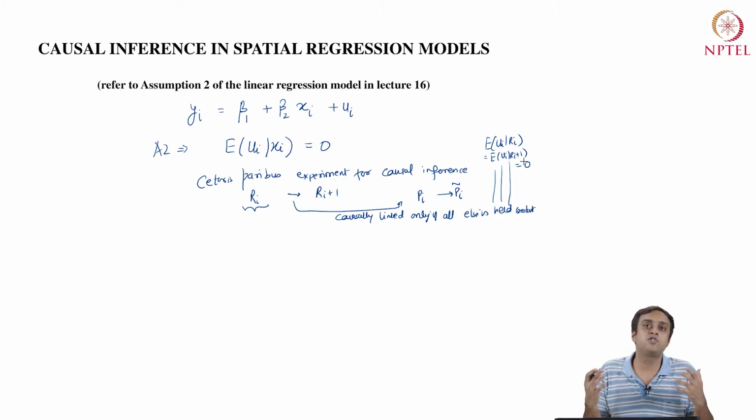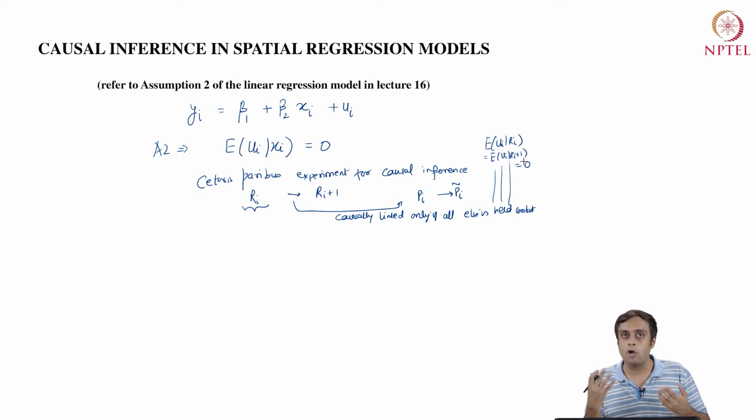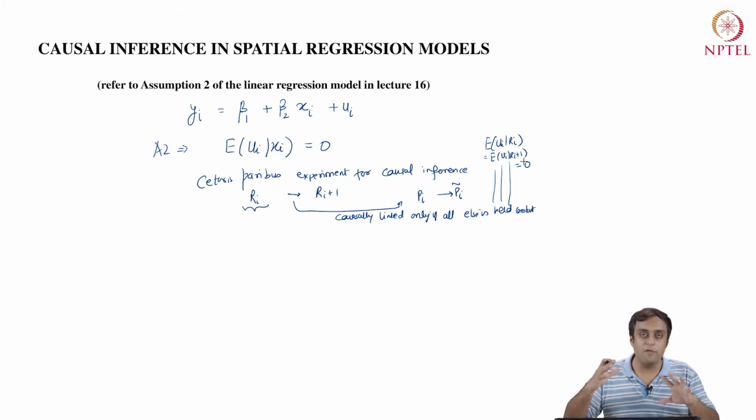So the idea is to be able to attain a causal linkage. We also covered in that lecture that this is key to the unbiasedness of the least squares estimate. So data-driven estimates of beta 1 and beta 2 are only unbiased if you have A2 satisfied. Okay.